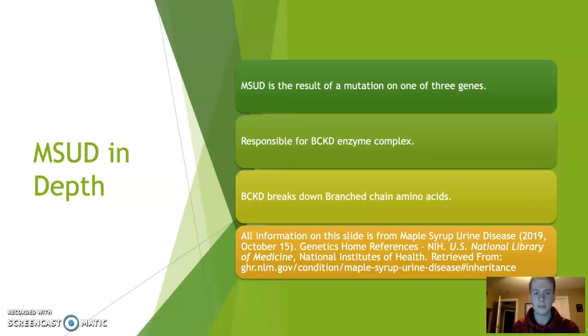So MSUD in depth, like I said, it is a metabolic amino acid disorder. And the way that this happens is there's a mutation on one of 3 genes that are responsible for the enzyme complex that breaks down branched chain amino acids from valine, isoleucine, and leucine. And that enzyme complex specifically is called branched chain keto acid dehydrogenase. That's the specific enzyme complex responsible for that.